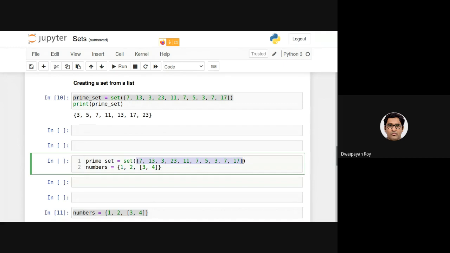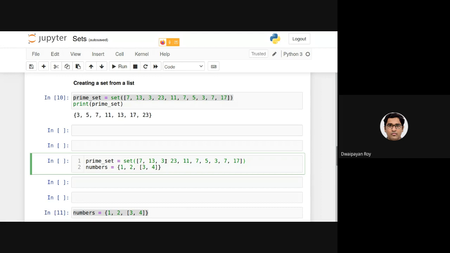The way items are stored is kind of similar between lists and sets. If I provide a list here, it can easily be converted into a set, and this function is responsible for doing that.